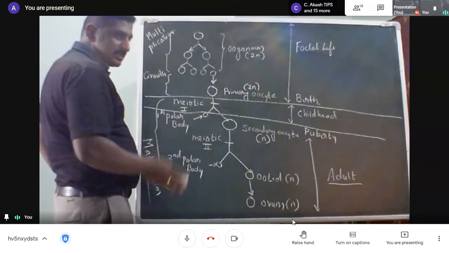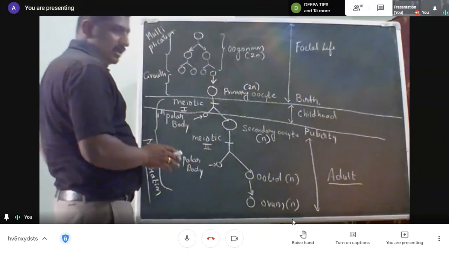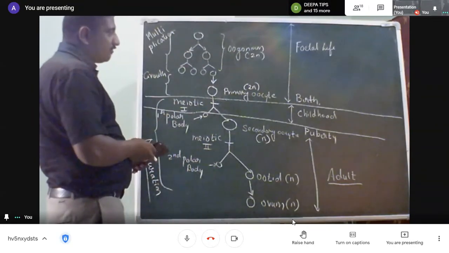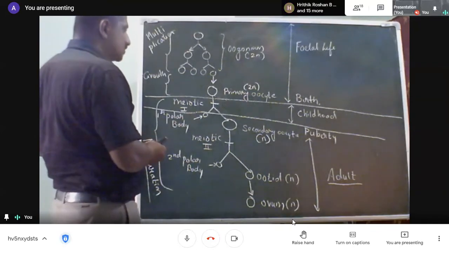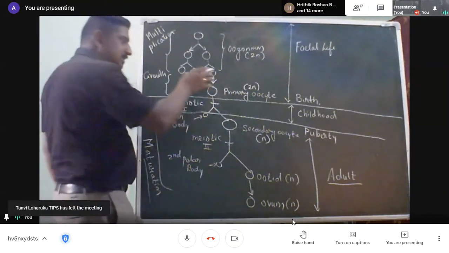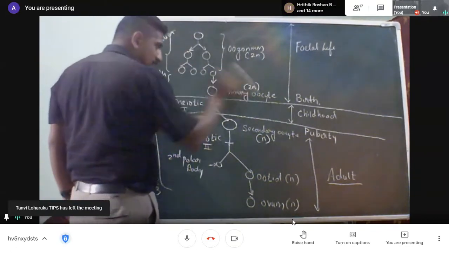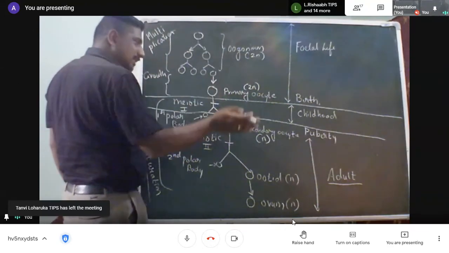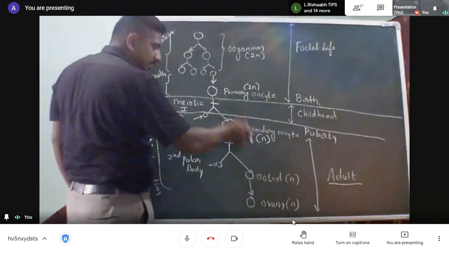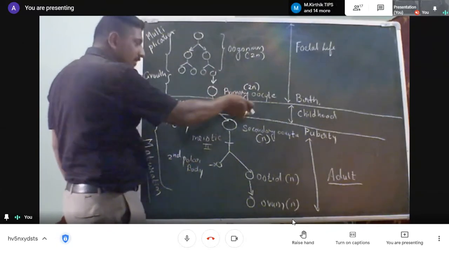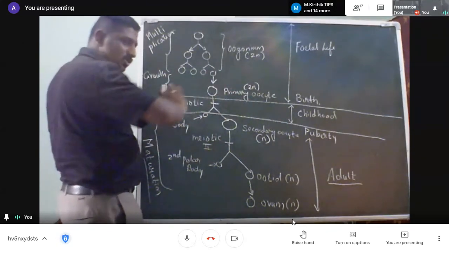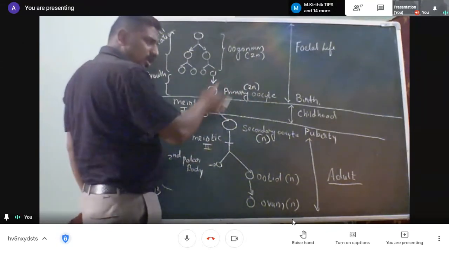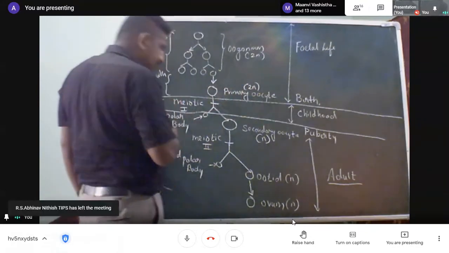That means millions of oogonia are added to the fetus before birth. When the baby is born, during childhood, there is no transformation of primary oocyte into a secondary oocyte. Nothing is occurring here. That is called follicular atresia, which I'll teach you.